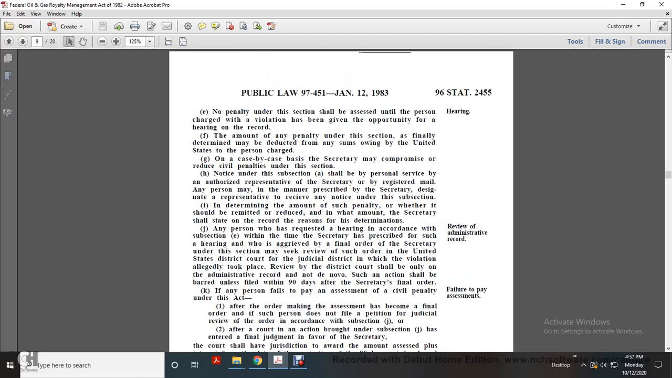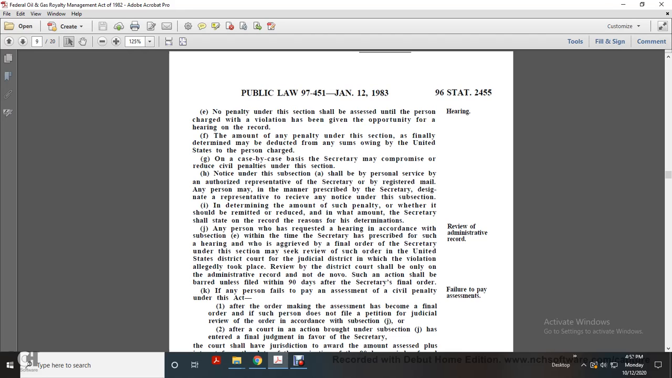No penalty under this section shall be assessed until the person charged with the violation has been given the opportunity for a hearing on the record. The amount of any penalty under this section, once finally determined, may be deducted from any sums owed by the United States to the person charged. On a case-by-case basis, the Secretary may compromise or reduce a civil penalty under this section.